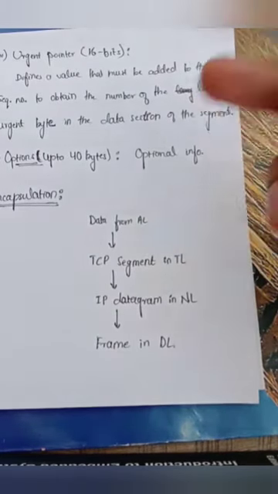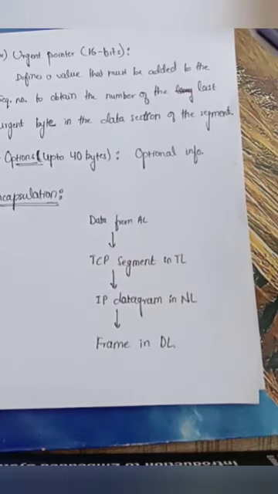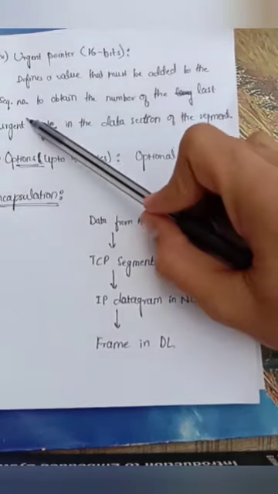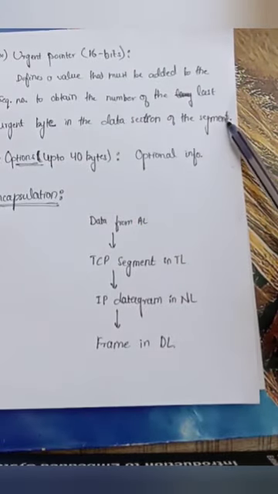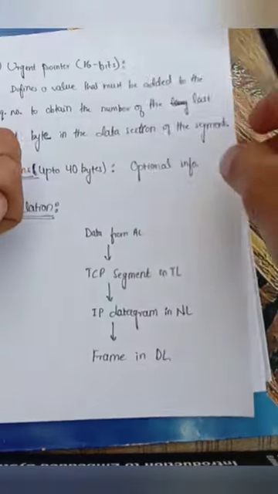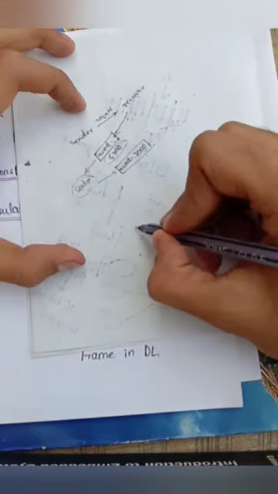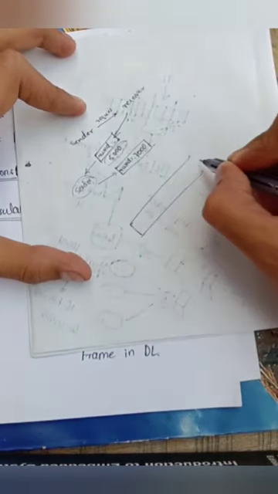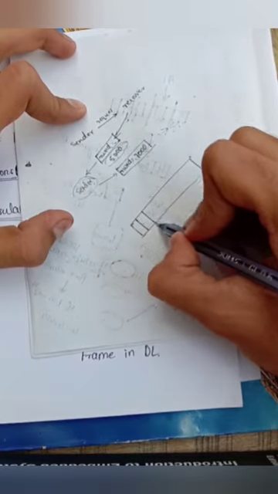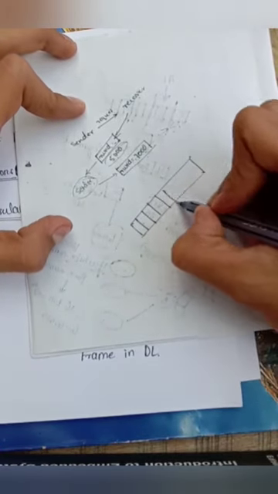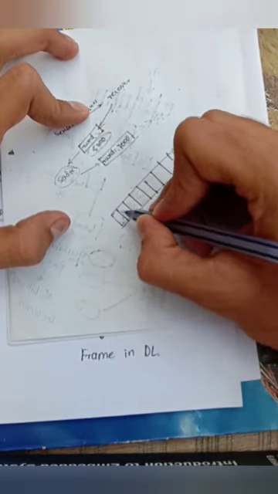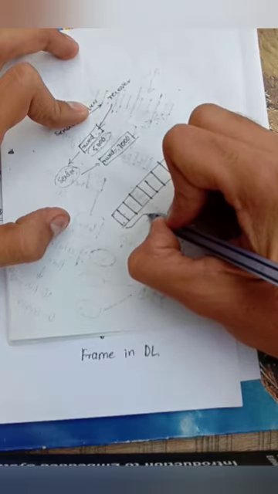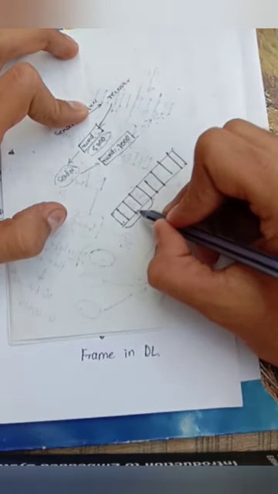Now, what is this urgent pointer? Urgent pointer is a value that must be added to the sequence number to obtain the number of the last urgent byte in the data section of the segment. When the urgent flag is equal to 1, that means there is some amount of urgent data that has to be sent in the segment. Let us consider that from here to here, this data is urgent data.